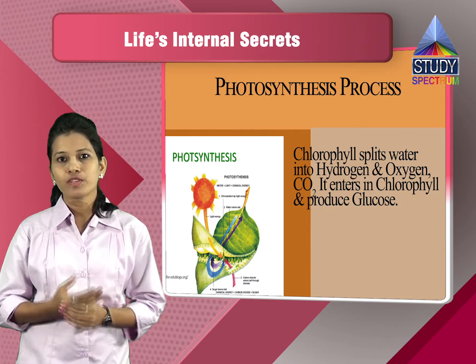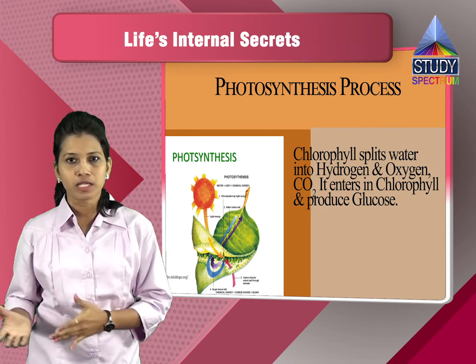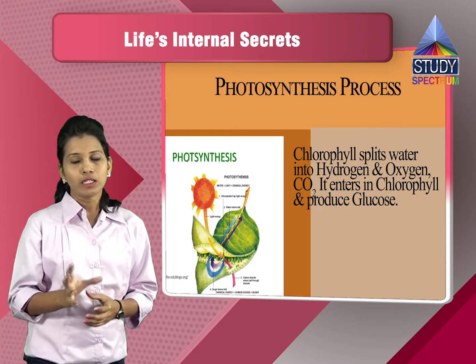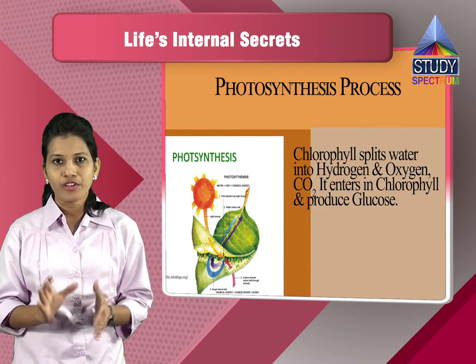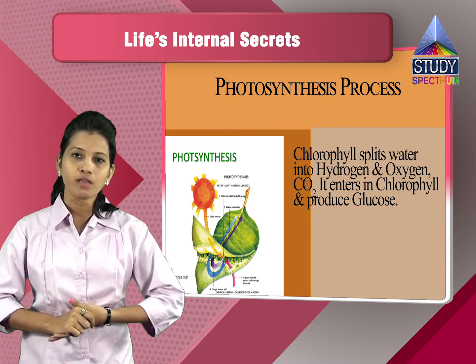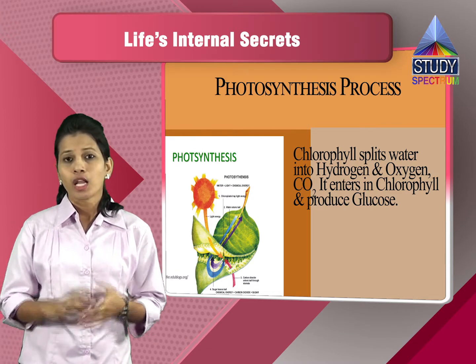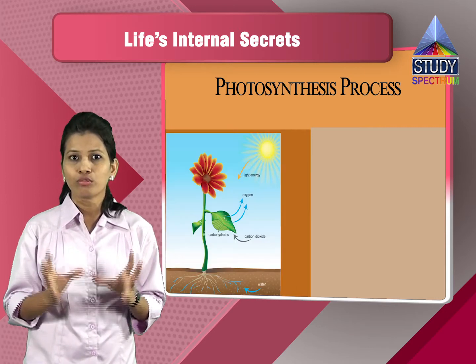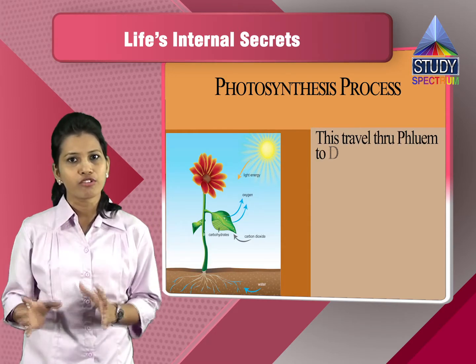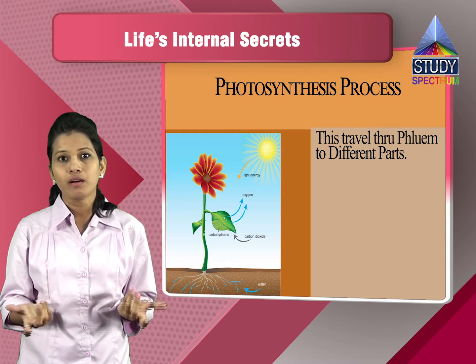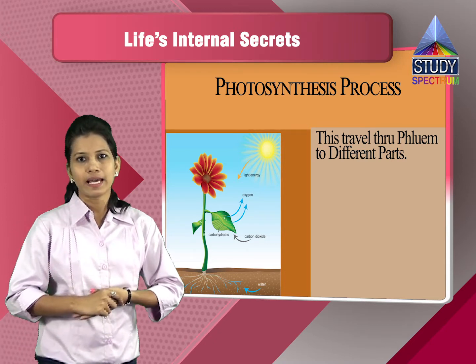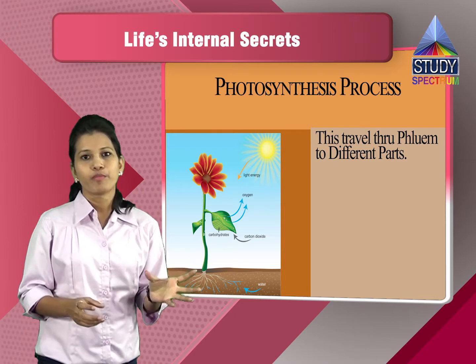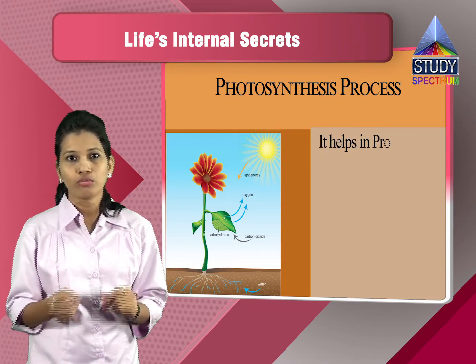Now this glucose, with the chemical formula C6H12O6, is stored as food in the form of starch, and this is the food of the plants. Now this food is transmitted through the phloem to the various parts of the plants, and it helps in various processes like the production of fruits and the growth of flowers.